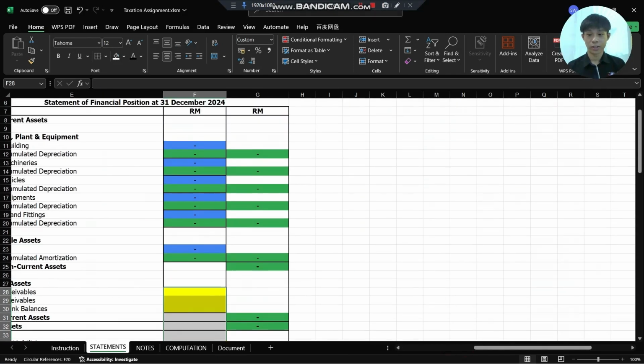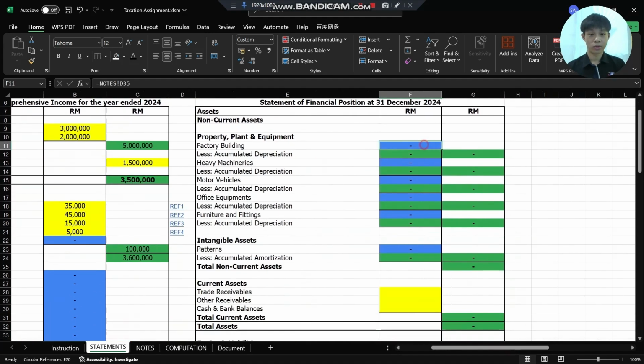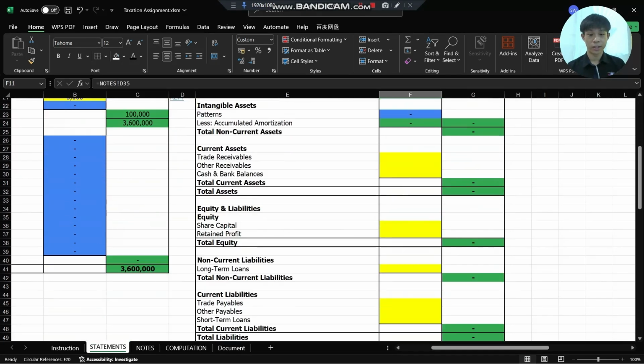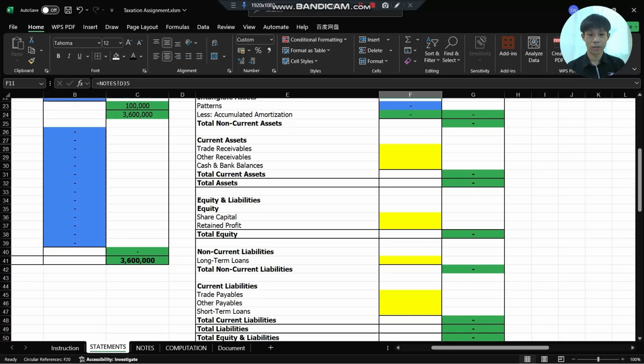For the statement of financial position, the data for non-current assets will also be brought forward from the notes. And for the yellow box in financial position, I will skip it for now because we won't use it in tax computation. And that's all from me.